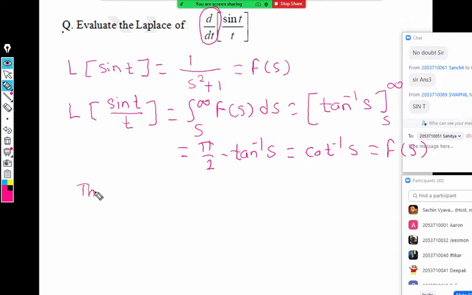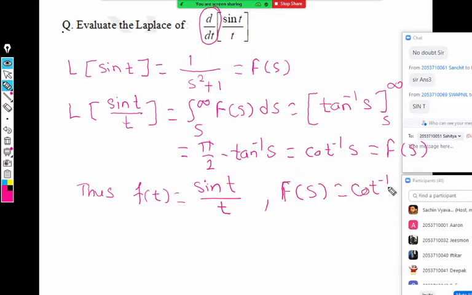Thus we reach the step where we have f(t) as sin t upon t. This is our f(t), and its Laplace is capital F(s), which is cot inverse s. So we want the Laplace of derivative.